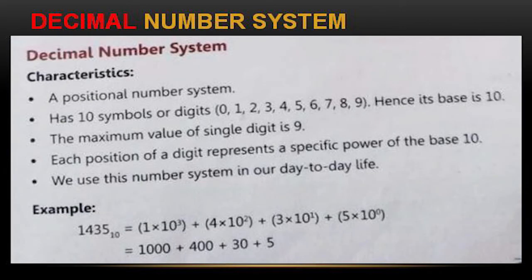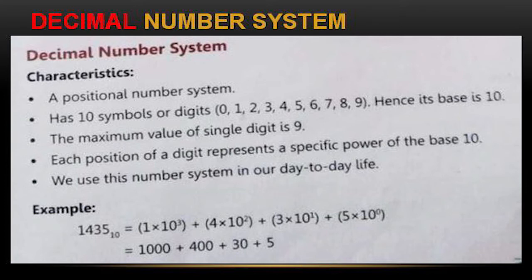Next one is the decimal number system. It is a positional number system, has 10 symbols or 10 digits, 0 to 9, hence its base is 10. The maximum value of a single digit is 9. Each position of a digit represents a specific power of base 10. We use this number system in our day-to-day life. For example, if you observe here, 1435, now its base power is 10.